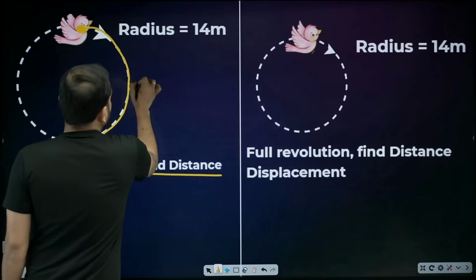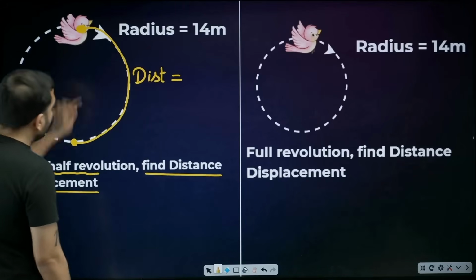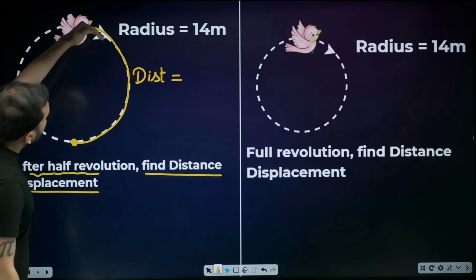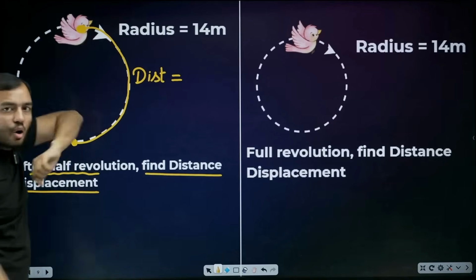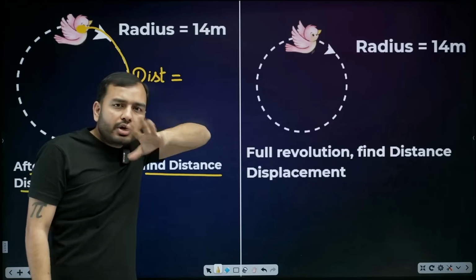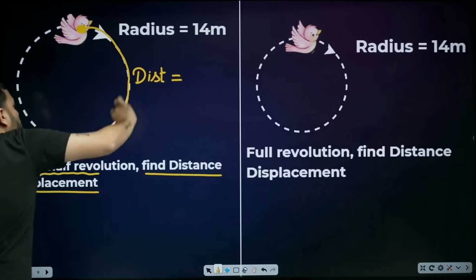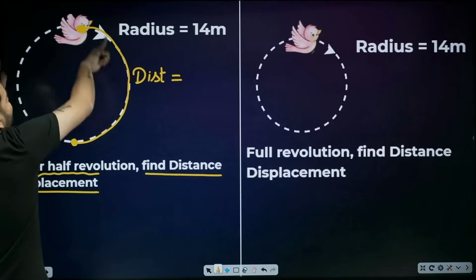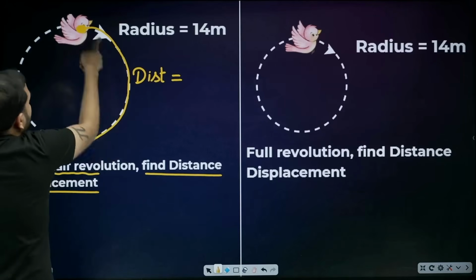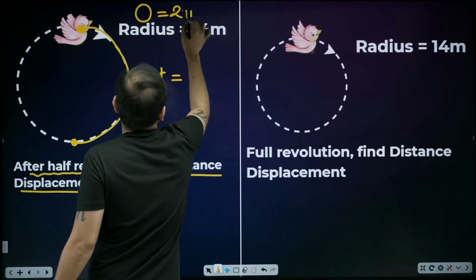All right, let's first talk about distance. Distance means the actual path. What is the actual path? How much is it, beta? Sir, no idea. You studied circle, circumference. The length of the whole circle, which we call the perimeter, the whole circumference, is 2 pi r.